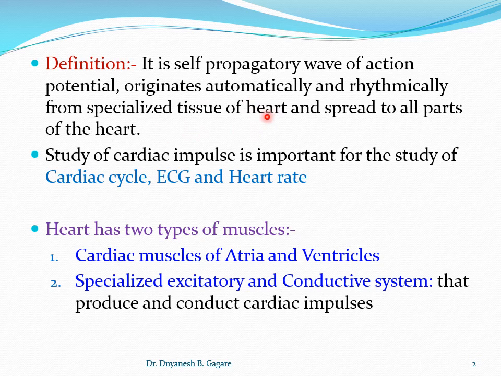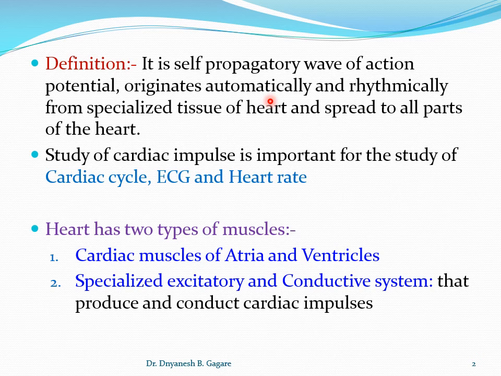So what is the meaning of this definition? The cardiac impulse is nothing but a wave of action potential. It is produced automatically and rhythmically by the pacemaker of the heart. Automatically means there is no external stimulation to the pacemaker.